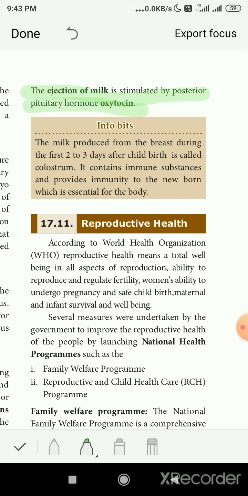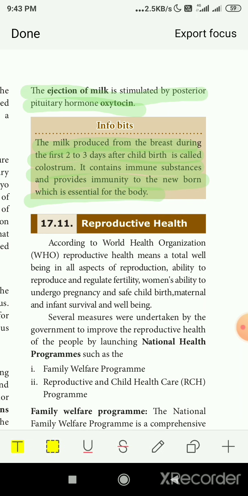Now, information bits. The milk produced from the breast during the first 2 to 3 days after childbirth is called colostrum. It contains immune substances and provides immunity to the newborn, which is essential for the body. This is very important. What is colostrum? Already we have marked it, but you can also write this answer: what is colostrum and how it develops immunity in the child.